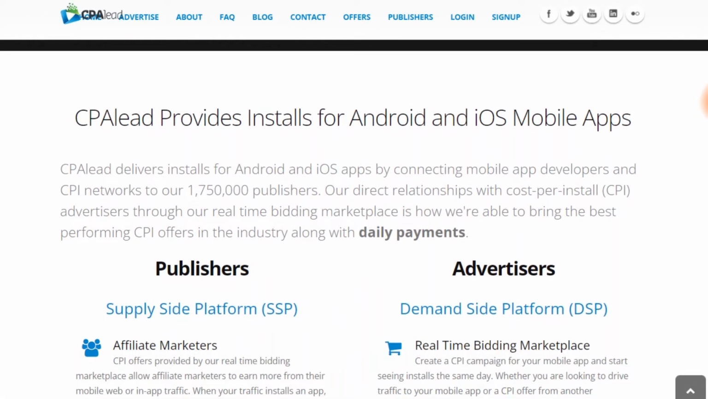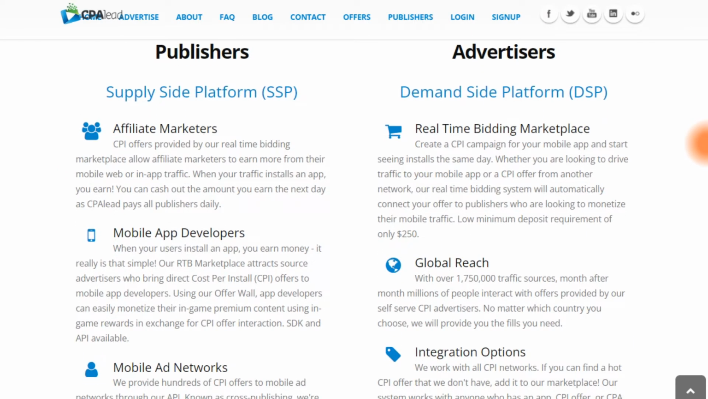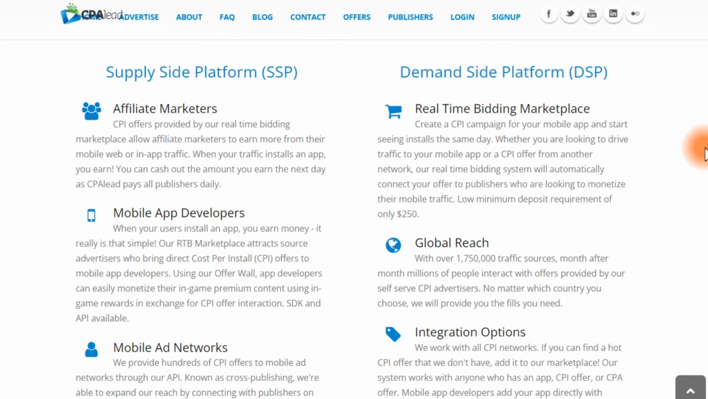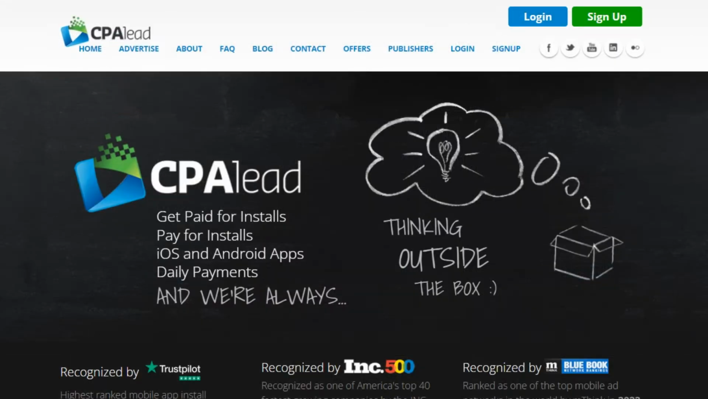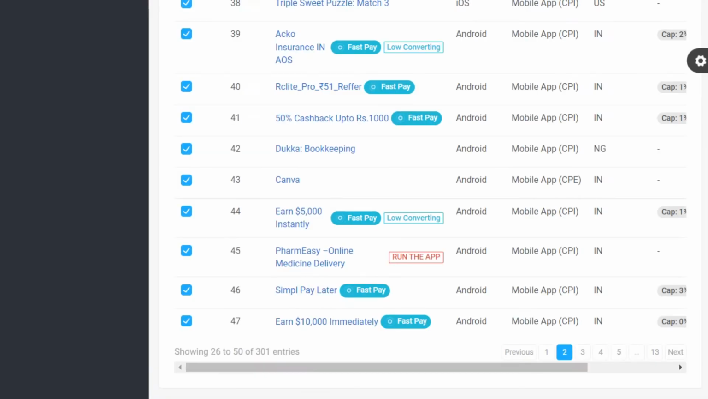So every action that someone does on the link that you are going to share is going to make you earn money. So CpaLead delivers installs for Android and iOS apps by connecting mobile app developers and CPE networks. So you can become a publisher or an advertiser and you can earn a lot of money. If you become a publisher, you are going to have access to the affiliate market, which we are going to do right now. So sign up over here as a publisher and you are going to have your account.